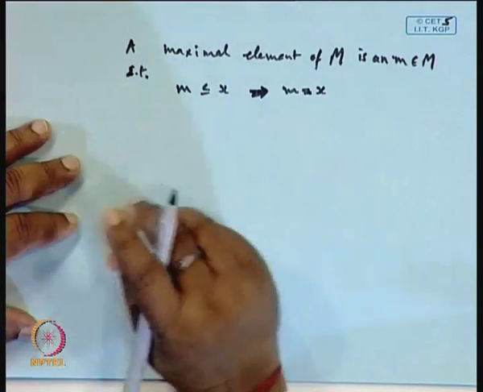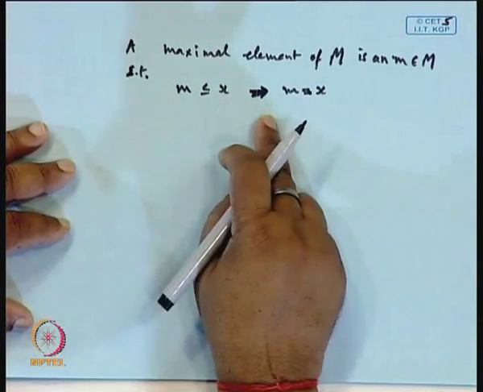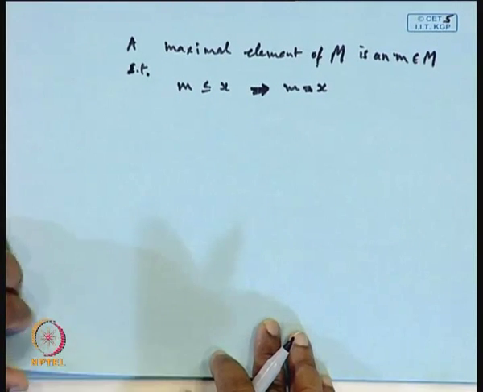Then such an element is called the maximal element.